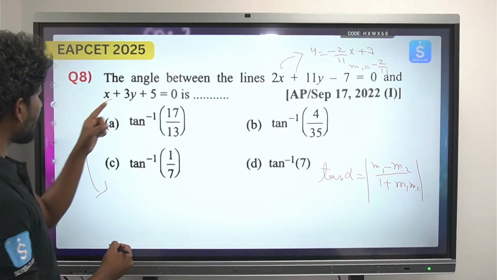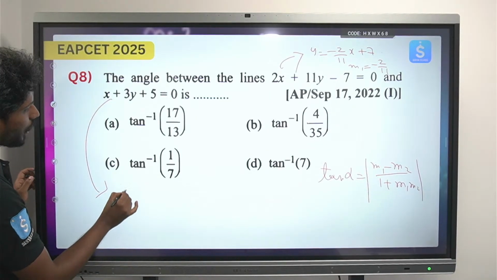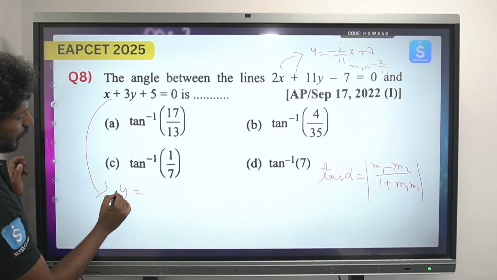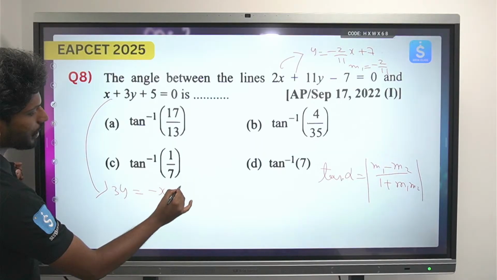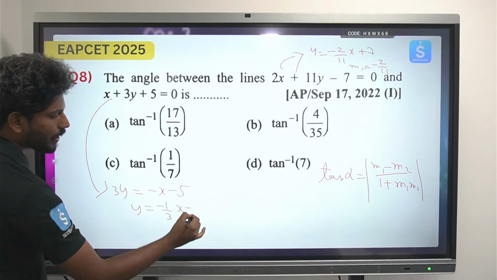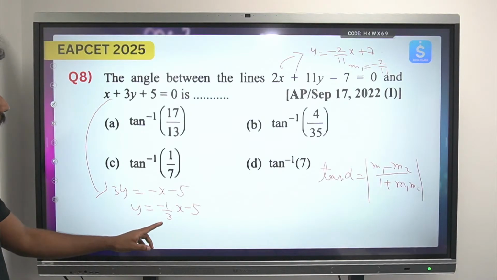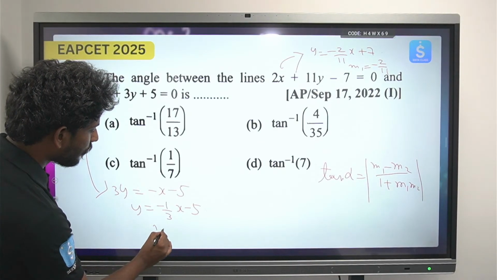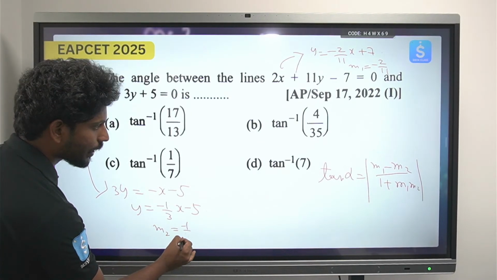Okay, similarly here, what is the value? 3y is equals to minus x minus 5, y is equals to minus 1 by 3x minus 5. Okay, so from here can you find the value of m2? m2 is equals to minus 1 by 3.